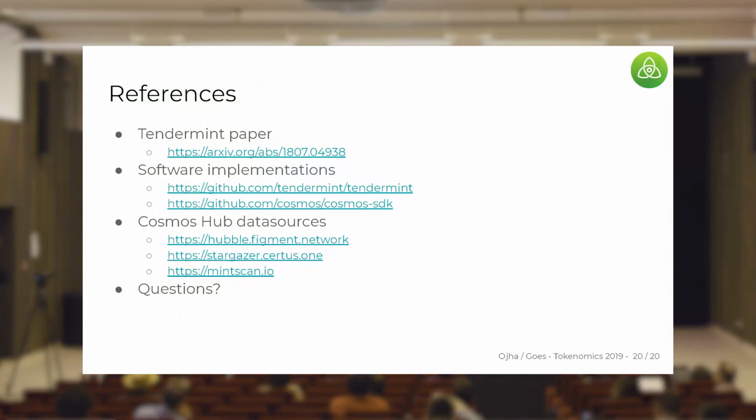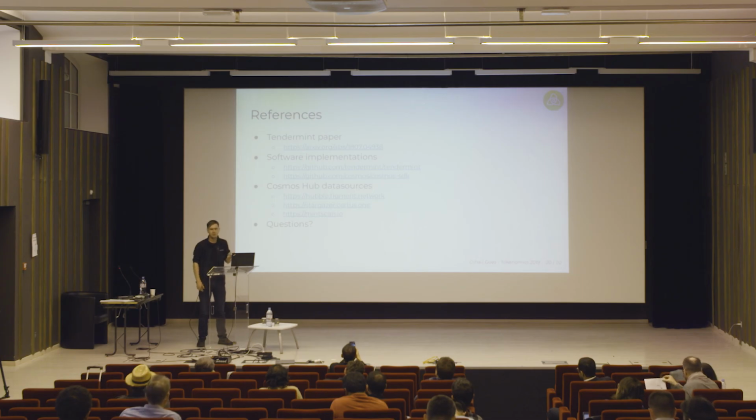If you want to find out more information, the Tendermint paper is available on arXiv. You can find software for both Tendermint consensus and bonded proof of stake in those repositories respectively. And if you want to do some investigation on proof of stake, like was mentioned in the last presentation on egalitarianism, I think there's a lot of lucrative underexplored research ground in the game theory of proof of stake, the economics of different incentive models. A lot of the practice is ad hoc, so some theory to back it up would be wonderful.